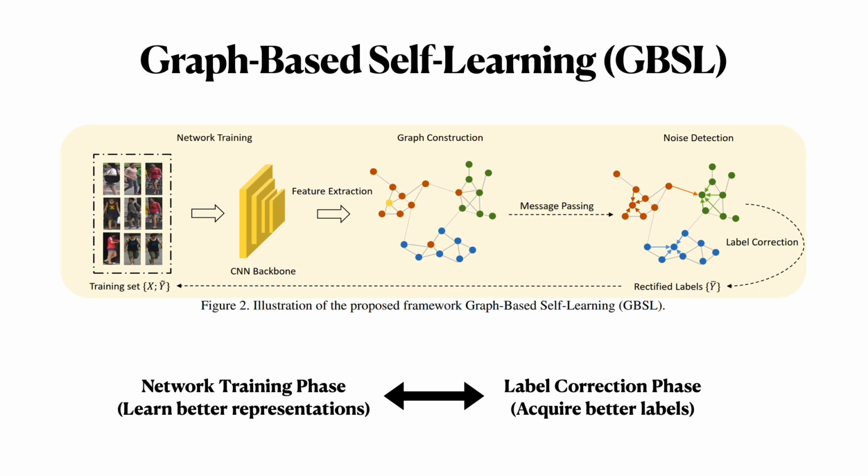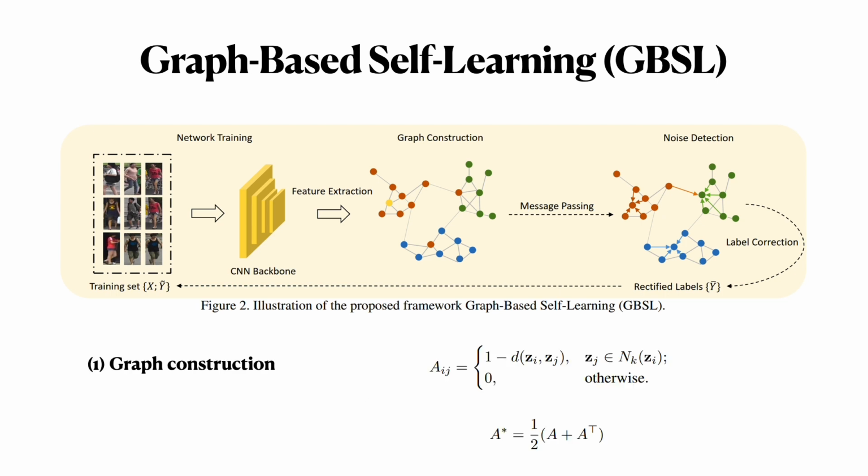We propose the graph-based self-learning framework, which iteratively optimizes model parameters in the network training phase and rectifies the labels of the noisy dataset in the label correction phase. In the label correction phase, we construct a sparse affinity matrix by calculating the similarities of each sample's k-nearest neighbors as the edge weights in the graph. Image pairs which look more similar will have stronger connections in the graph.